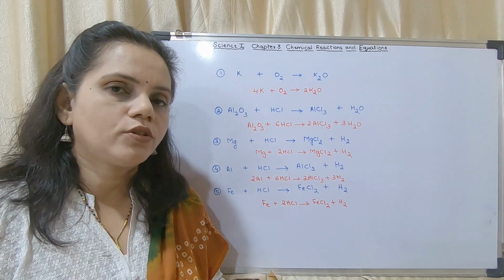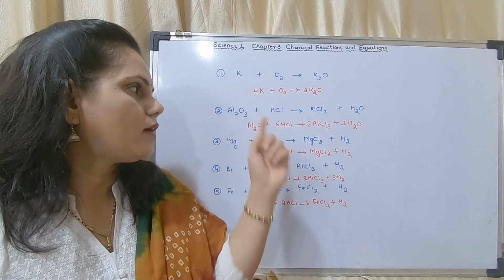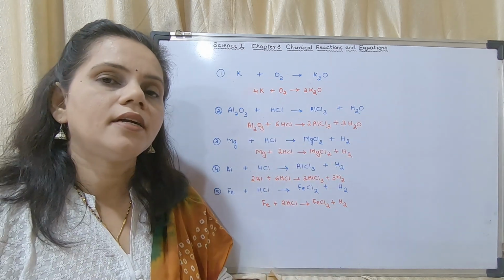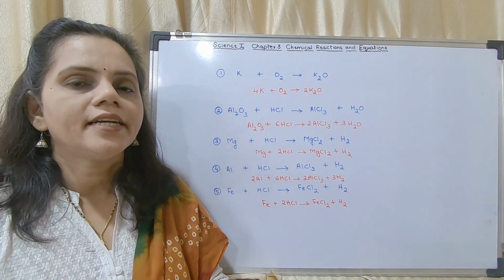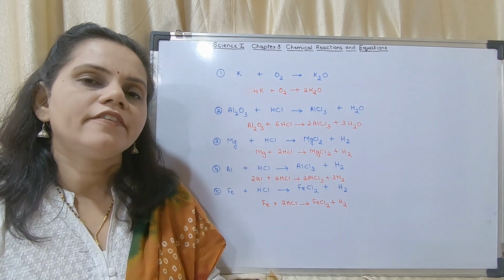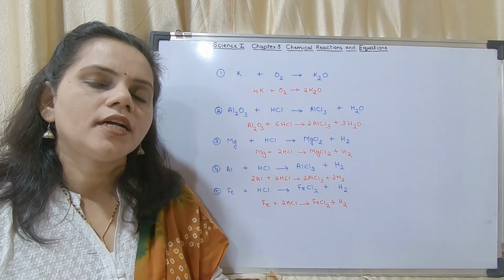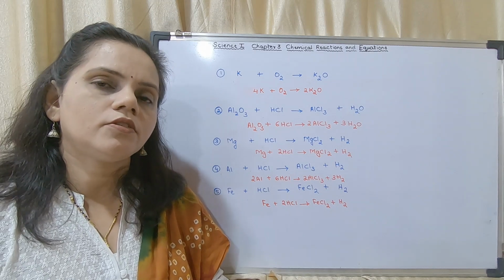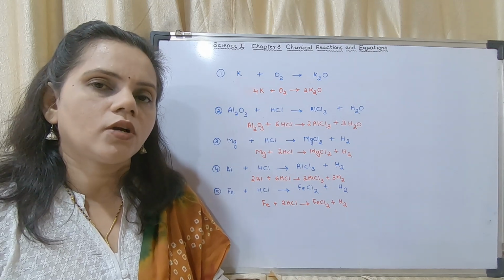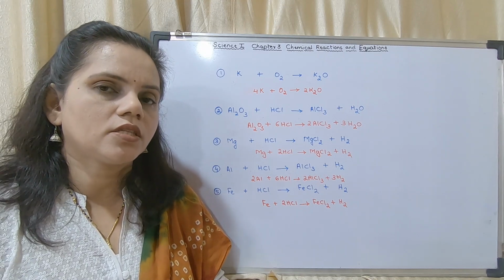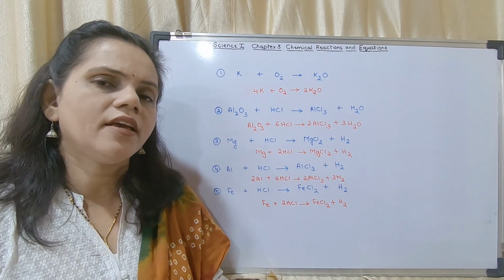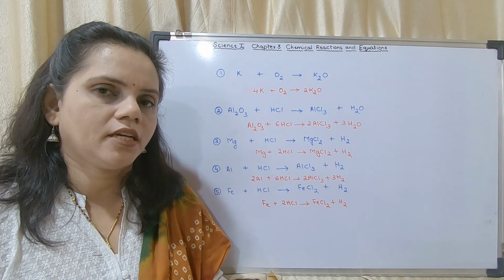Now what you have to do at home is write these equations and try to balance them on your own. If you try to balance them on your own, then only you will be able to learn it. Generally start with oxygen or hydrogen if there is oxygen or hydrogen in the equation.